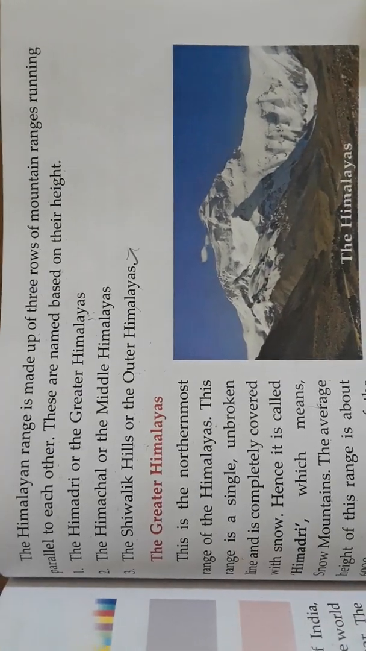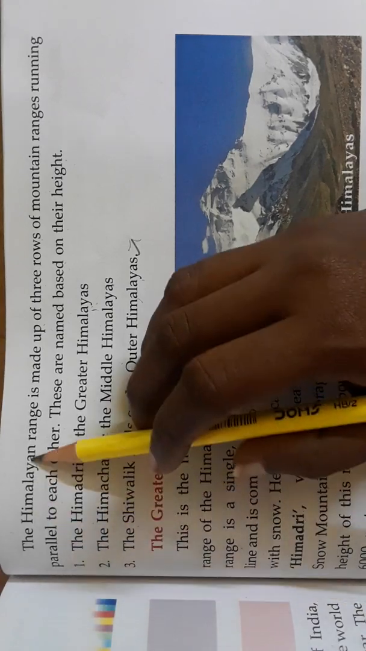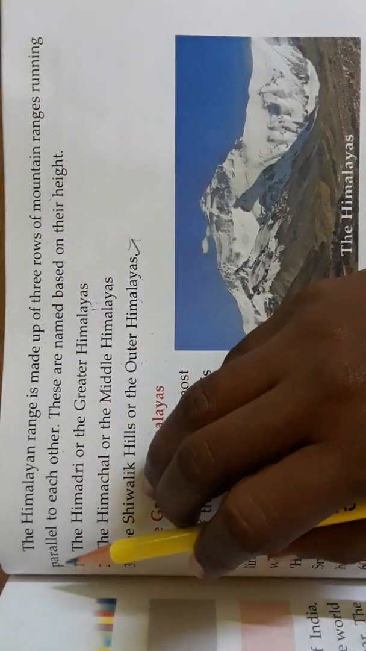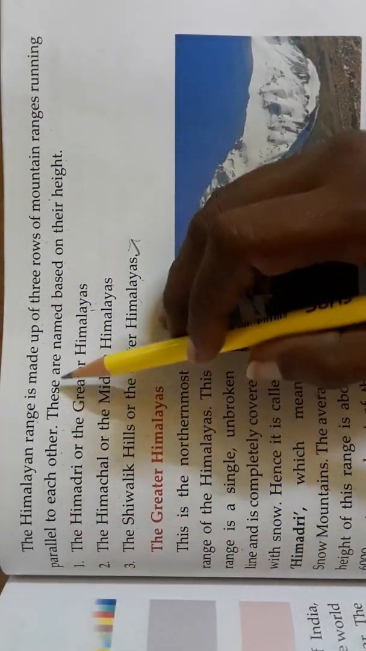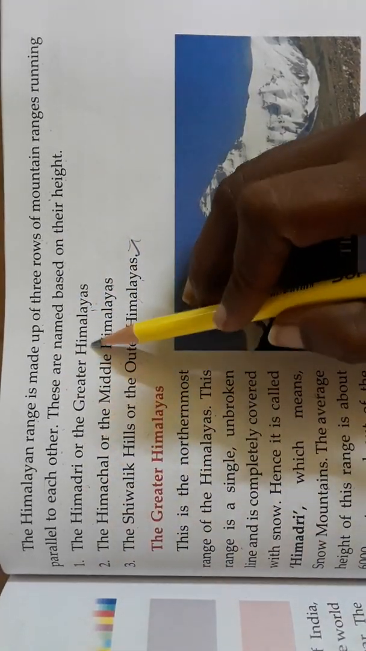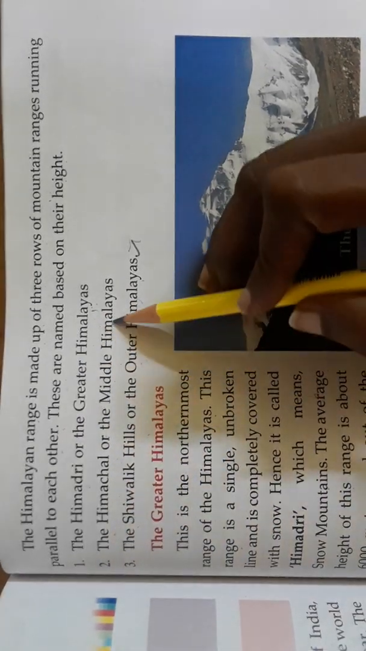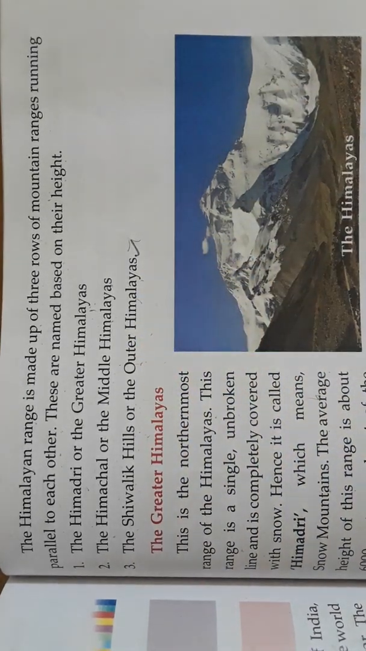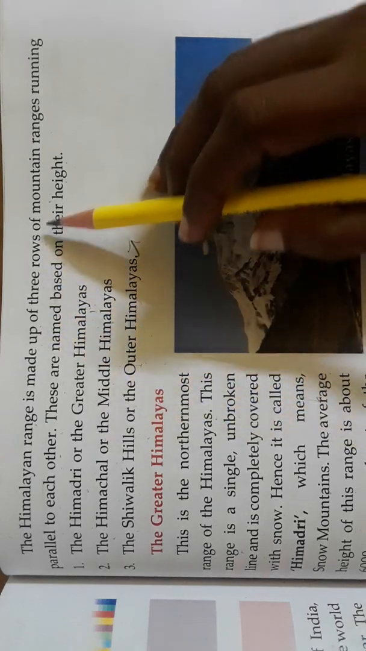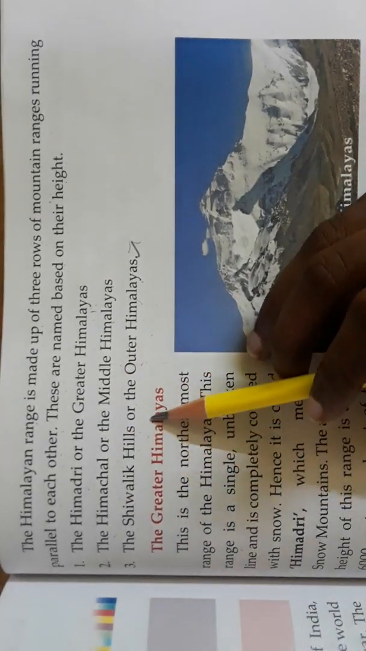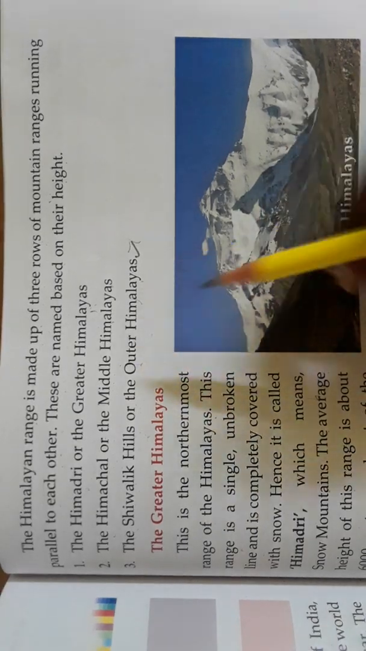Hi children, in this class we can know about the Himalaya range. It is made up of 3 rows of mountain ranges running parallel to each other. These are named based on their height: the Himadri or Greater Himalayas, the Himachal or Middle Himalayas, and the Shivalik Hills or Outer Himalayas.